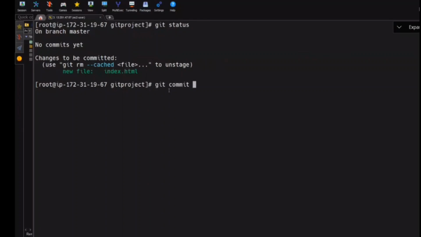So now we have git commit. We have a small argument called -m. -m means we need to put a message. Just imagine in real time, I have hundreds of files. I need to commit all the files, so I need to give a nice name.